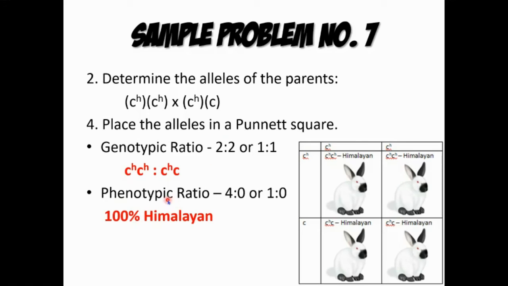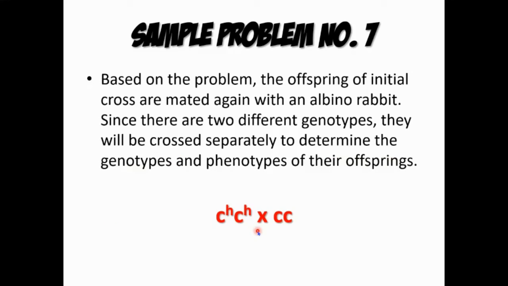But somehow the phenotypic ratio is 4:0, or 1:0. So it means that even if their genotype sets are different, remember that their phenotype characteristic is still the same. They are both Himalayan rabbits. So based on the problem, the offspring of the initial cross are mated again with an albino rabbit. Since there are two different genotypes, they will be crossed separately to determine the genotypes and phenotypes of their offspring.